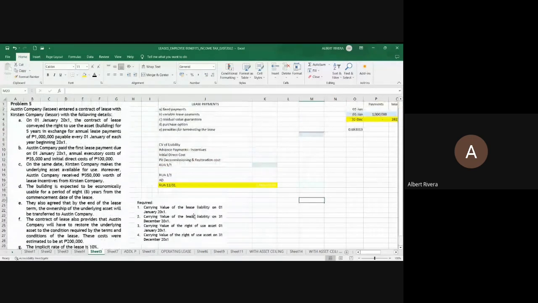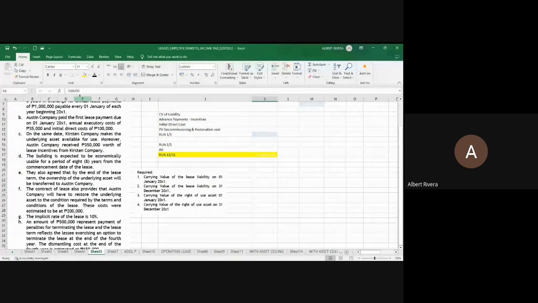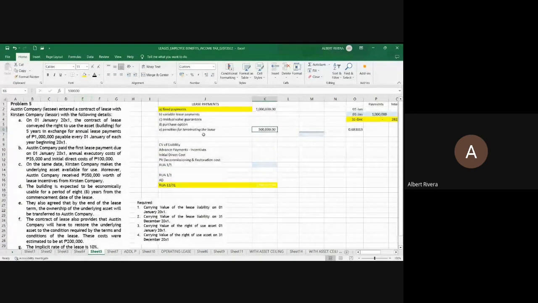If that would be the case, are there fixed rental payments? Yes, sir, there are. How much? That is 1 million pesos. Are there variable payments? None. Are there residual value guarantees? None. Is there a purchase option? None also. But there is a termination penalty of how much? 500,000 pesos. If there is now the presence of the termination penalty, this is now the procedure to be used.